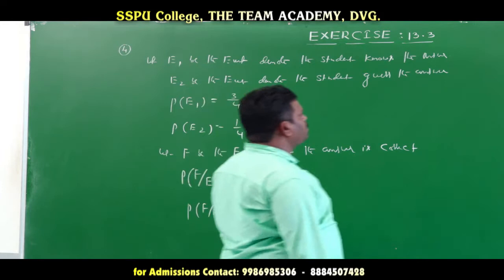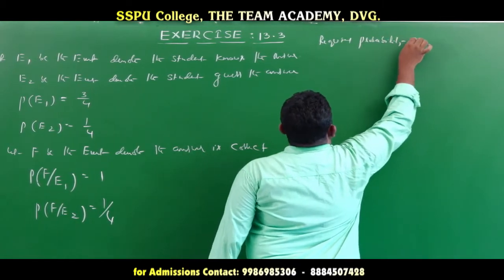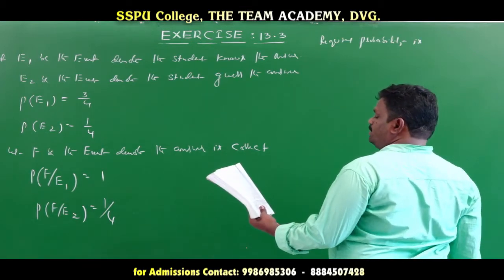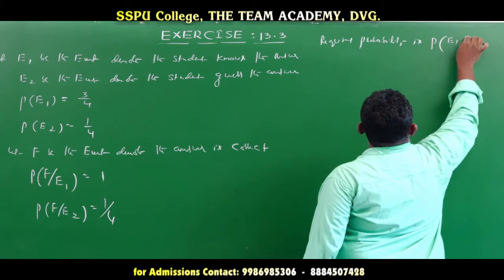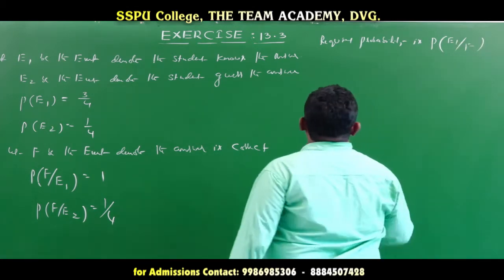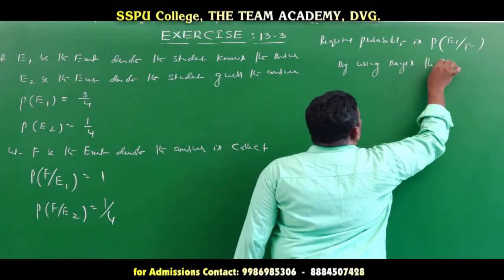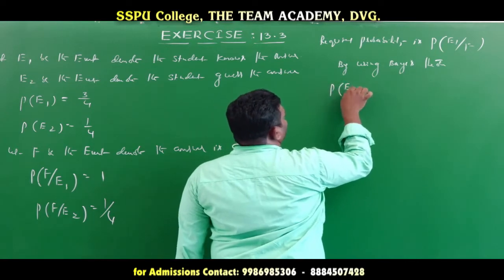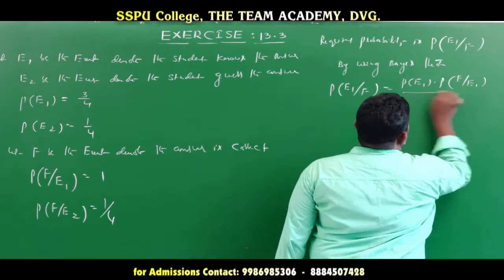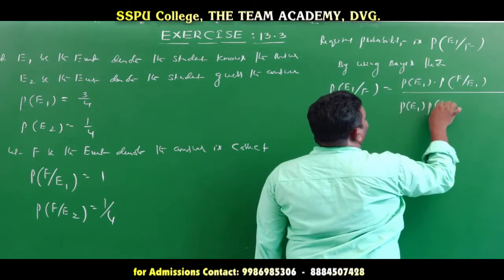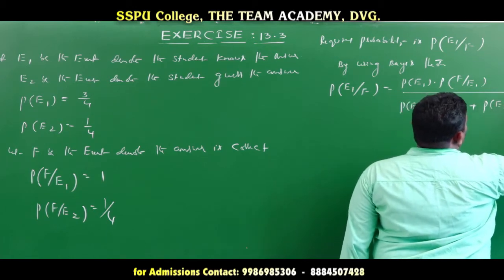So the required probability is the probability that the student knows the answer, that is E1 given F. Now, using Bayes theorem, the probability of E1 given F is equal to the probability of E1 into the probability of F given E1, divided by the probability of E1 into the probability of F given E1, plus the probability of E2 into the probability of F given E2.